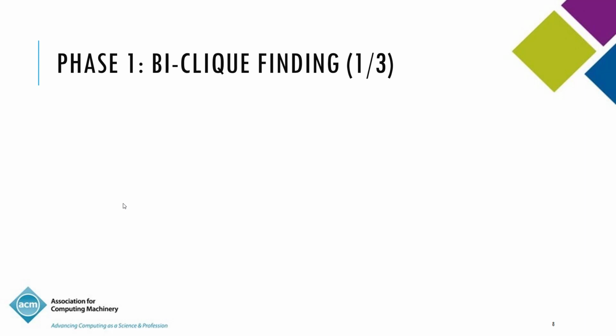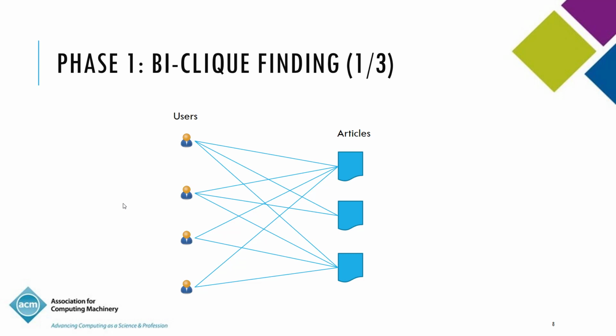So the first phase is about bi-click finding. So what are bi-clicks? Bi-clicks are actually pairs of sets. In this case, we have a user set and an article set. This is a pair of sets where all possible edges between them exist. So the edges only exist across these sets.